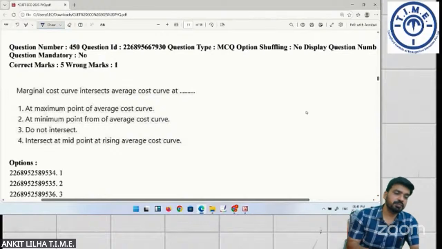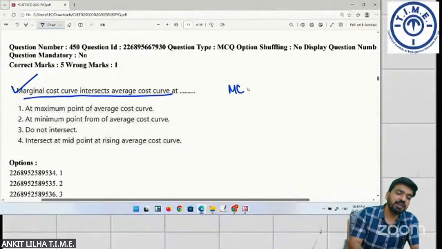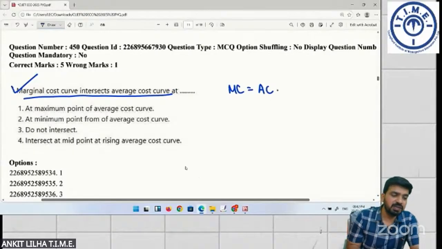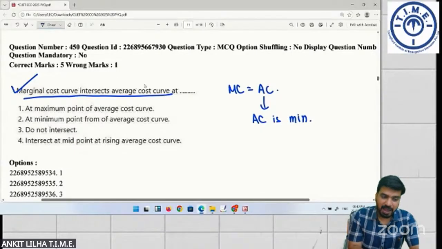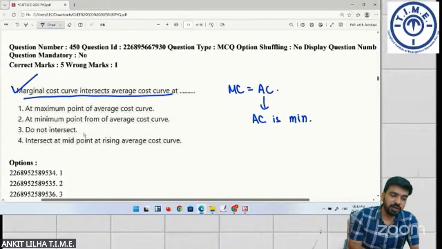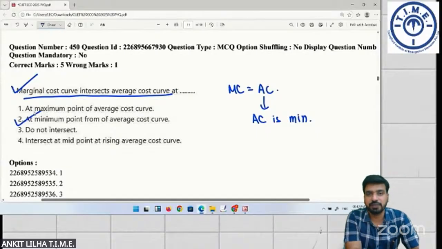Next. Marginal cost curve intersects average cost curve at the point where MC is equal to AC. This is the point where average cost is minimum. So the marginal cost curve cuts the average cost curve at its minimum point. They do not intersect at the midpoint on the rising average cost curve. So it cuts at the minimum point of the average cost curve.